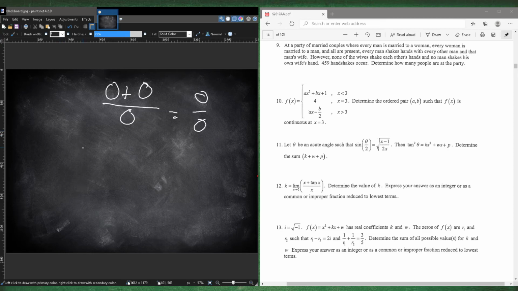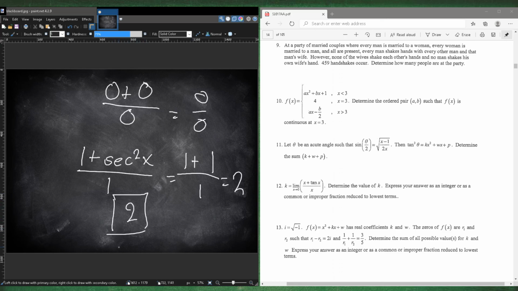The derivative of x is 1. The derivative of tangent of x is secant squared of x. And the derivative of x on the bottom is 1. If we plug in 0 into this, it comes out as 1 plus secant squared of 0, which is 1, over 1, and that comes out as 2. So the limit, which is your k, is equal to 2. And that's your answer for number 12.